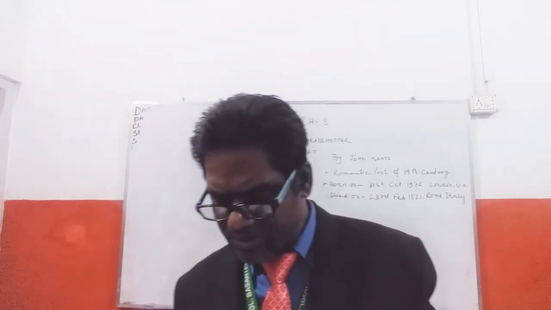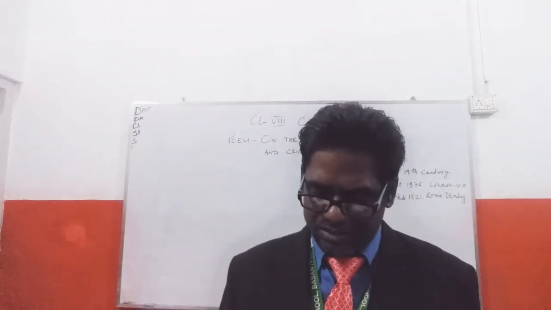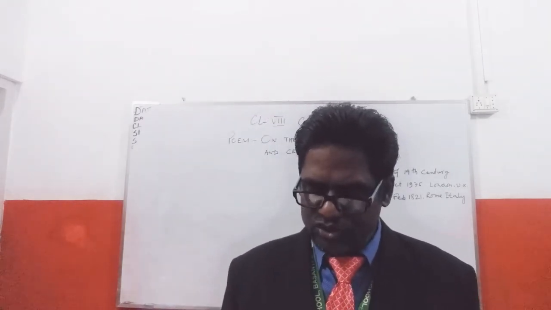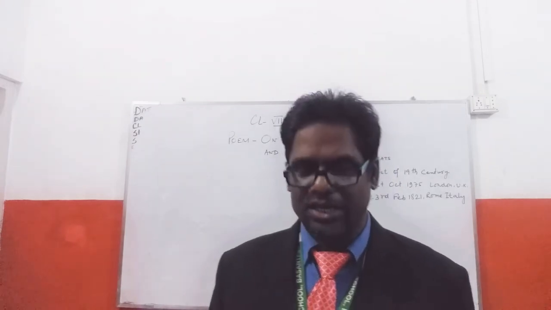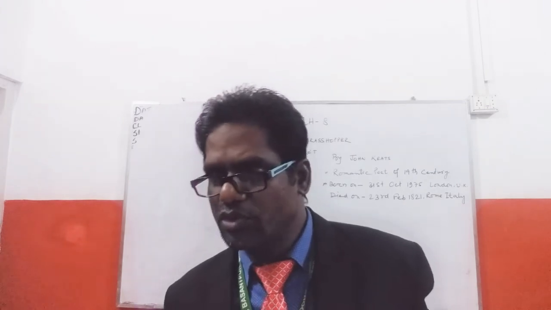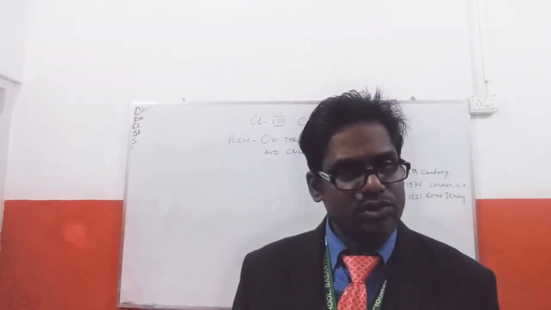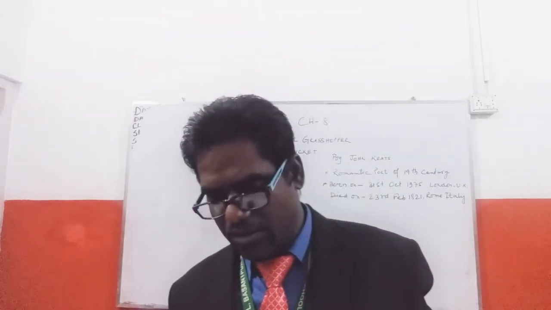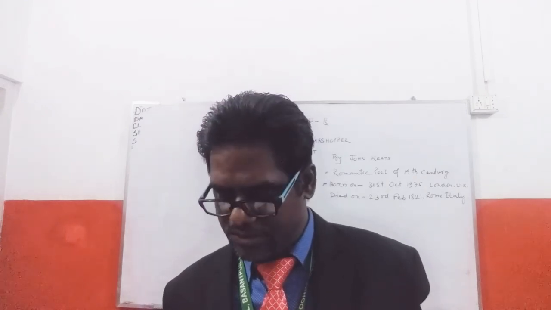So you have to write in Mussoorie. That means the monsoon season begins on the 24th or 25th June and it ends on August 31st.